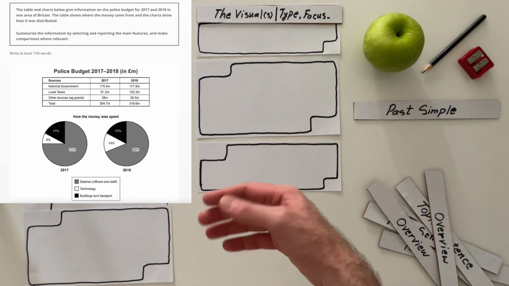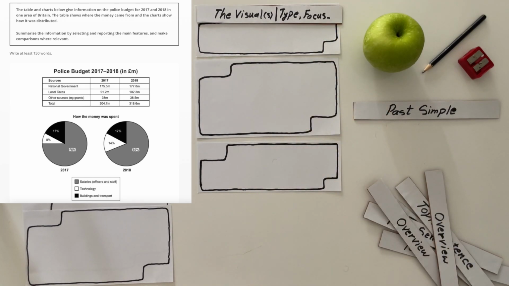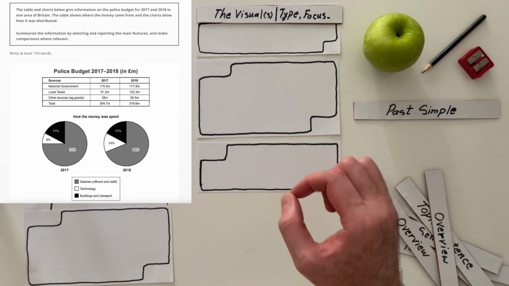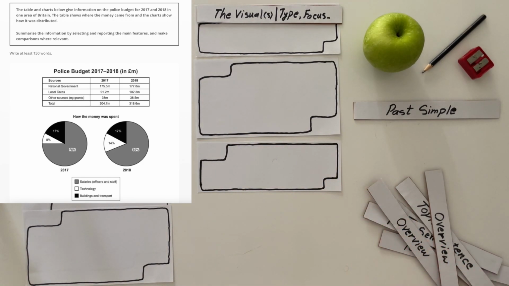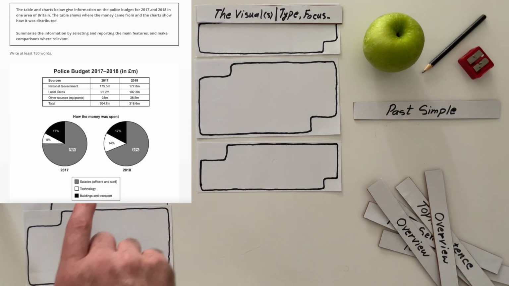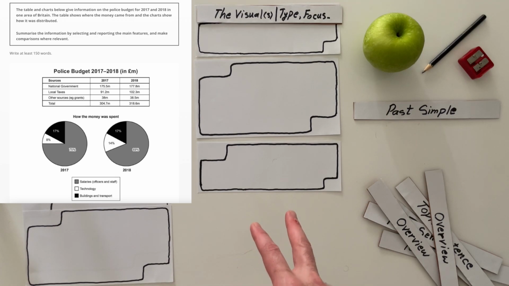We're going to go through that. Before that, let's construct the very first sentence. What can we see here? There is one table and two pie charts. The table shows the police budget in £1,000,000, and then the two pie charts give us information on how this money was allocated. So the table shows the way money came in, and the pie charts show the way money was spent, or went out. So what came in and what went out.